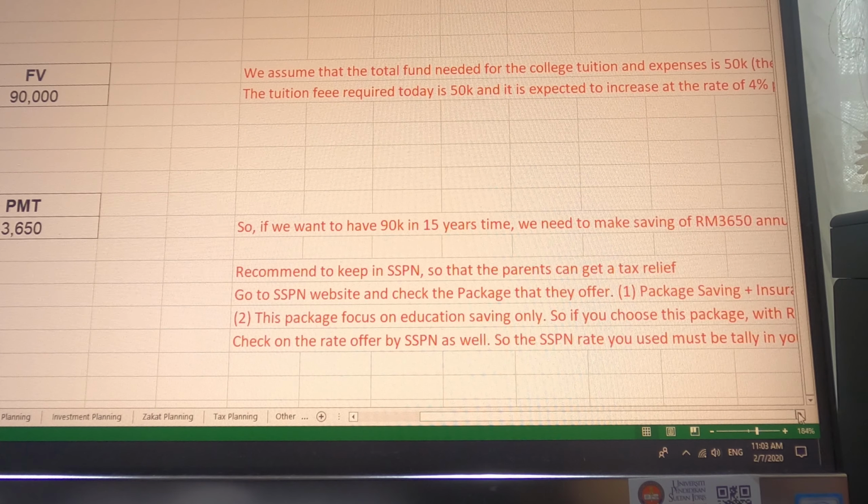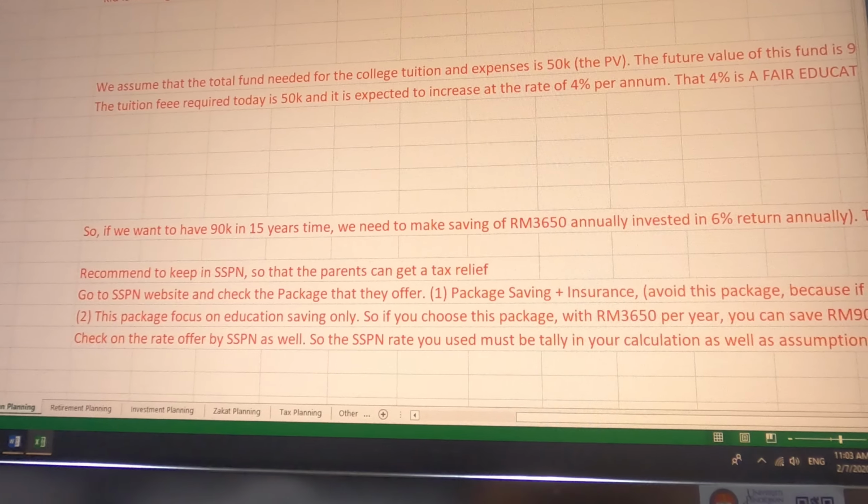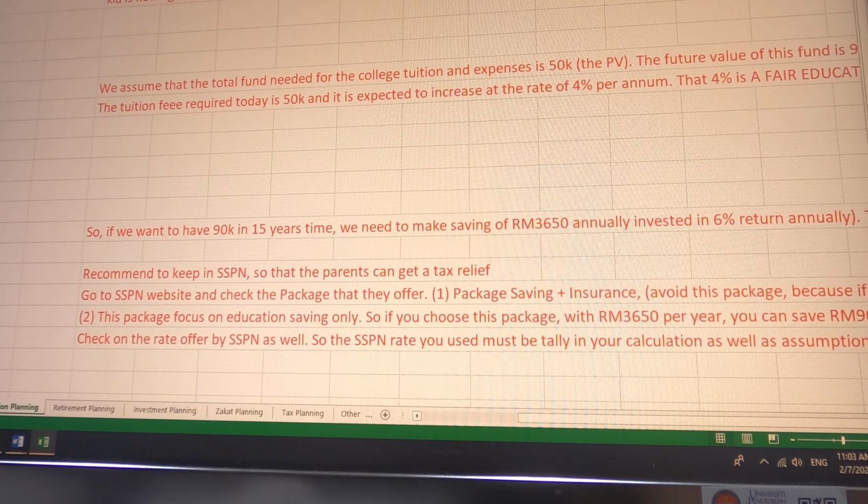In order for you to do that, you have to get information from SSPN, because in SSPN they have several packages that they offer. One package is about saving for education plus insurance. Don't choose this package because, let's say you make a saving of 3650, some portion will go for insurance and only some portion will go for saving. So if you choose this package, you will not be able to save 90,000 after 15 years.